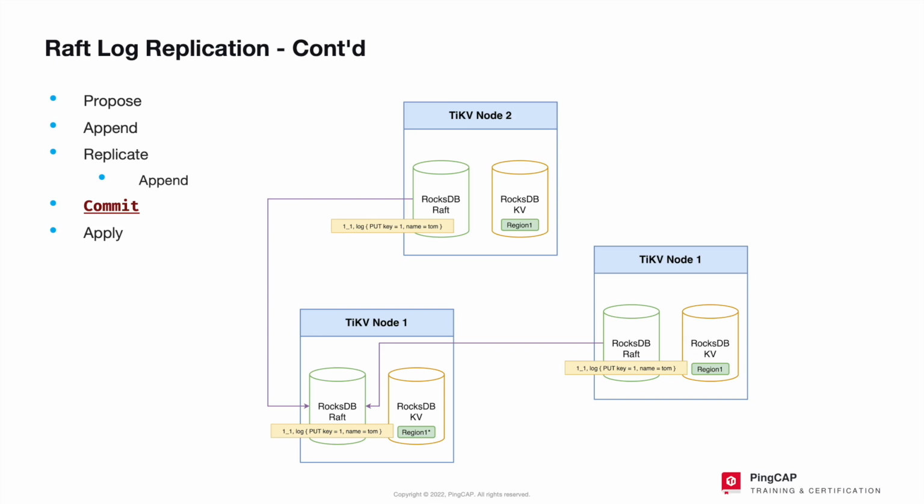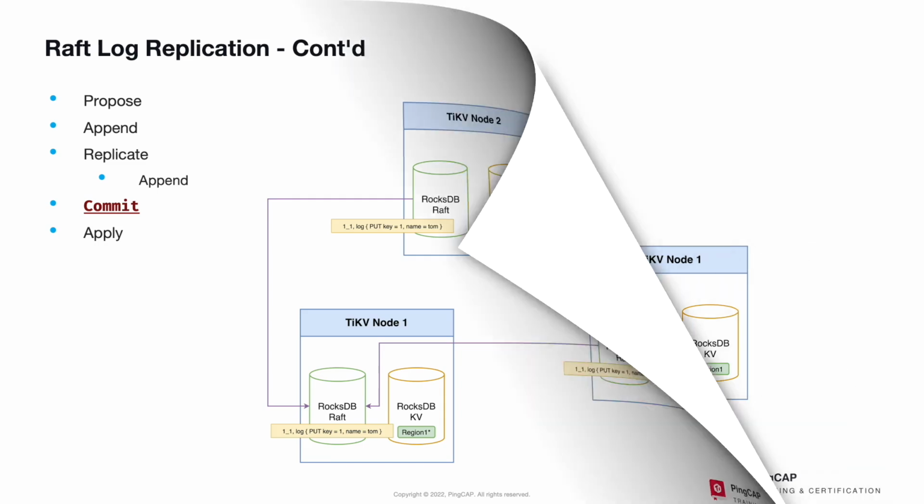If the TiKV node where the region's follower role is located persists the Raft log to its own RocksDB Raft instance successfully, the message of successful persistence will be returned to the TiKV node where the region's leader role lives. When the majority, that's majority, not all, when the majority of Raft replicas report success, the data is completely persisted on the Raft layer and will not be lost.